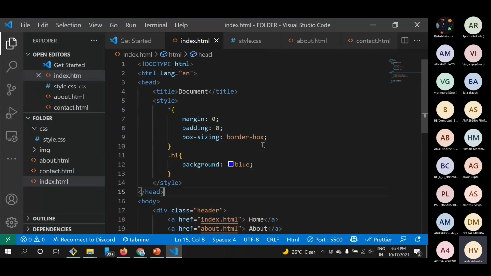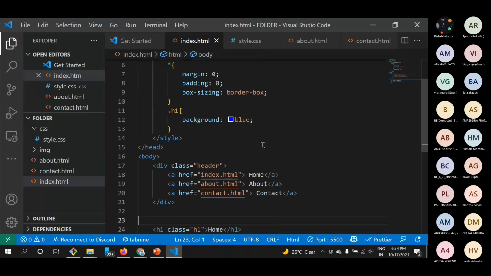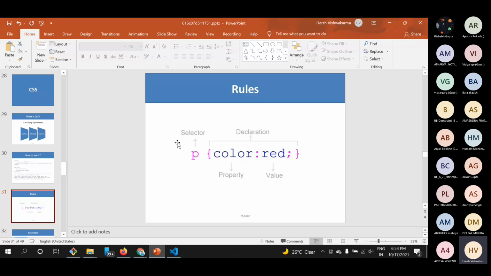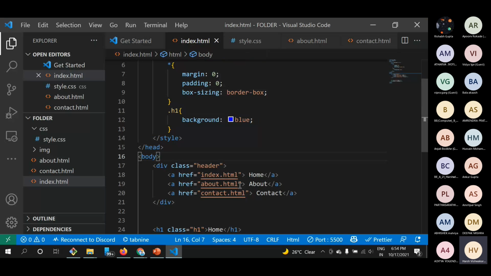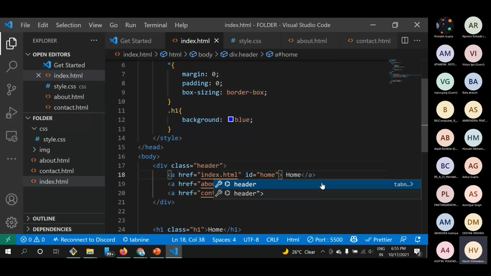Okay, so what we have done here, this is H1, and we have learned how to use CSS and change a property of any object. Then moving forward, we'll look at the selectors, like we have used element directly and then class. If I want to change something on this home only, then I will give it an ID, and this is home. I can give it anything, then I will give it home.